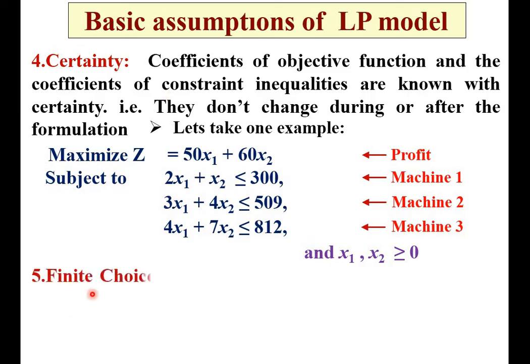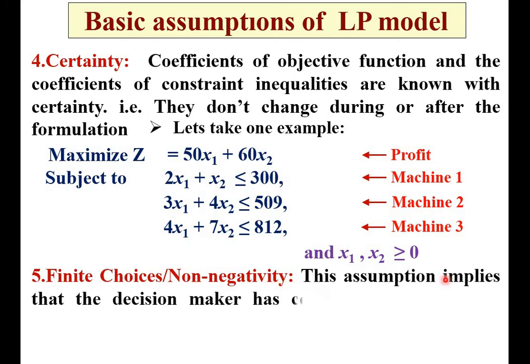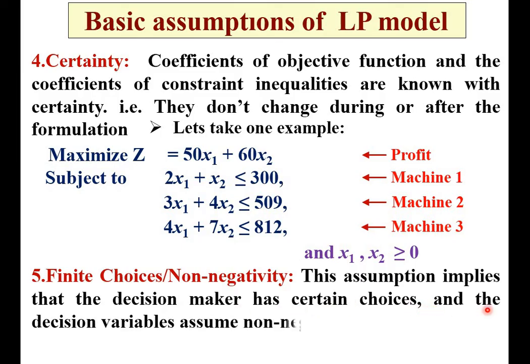Next, finite choices, or you can say non-negativity. This assumption implies that the decision maker has certain choices and the decision variables assume non-negative values. Meaning here x1 and x2 are the decision variables, and they are always greater than or equal to 0. That means always having 0 or positive value. Negative values are not possible. So that is called finite choices, or non-negativity.